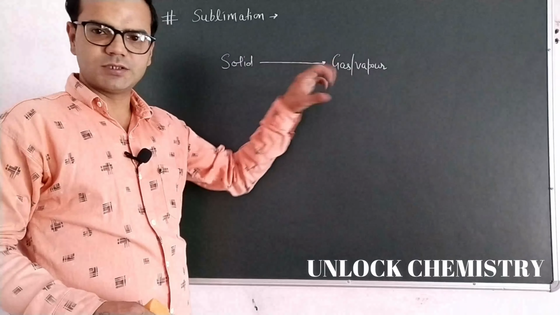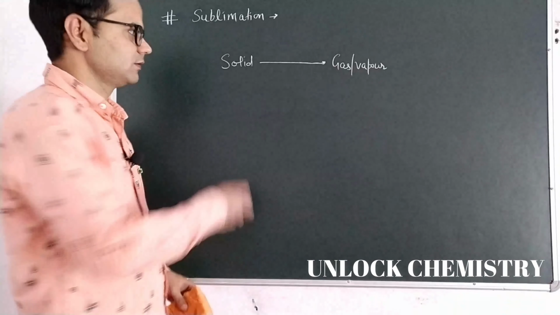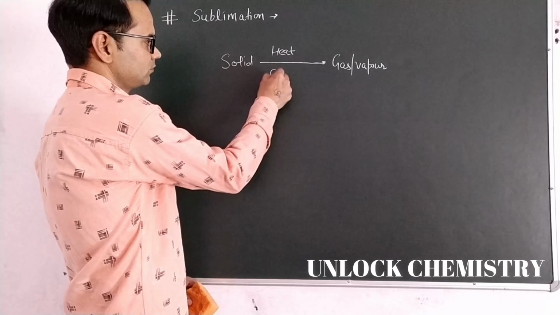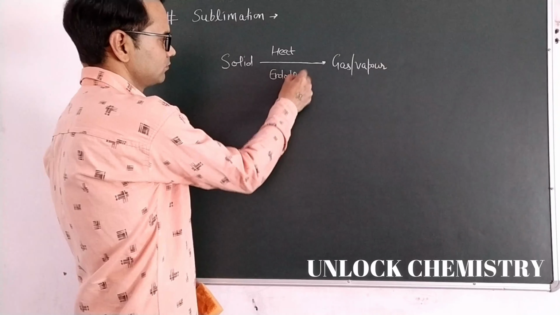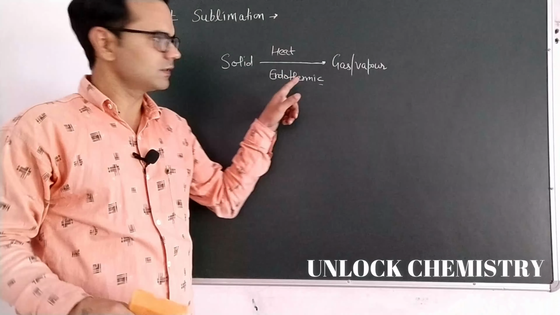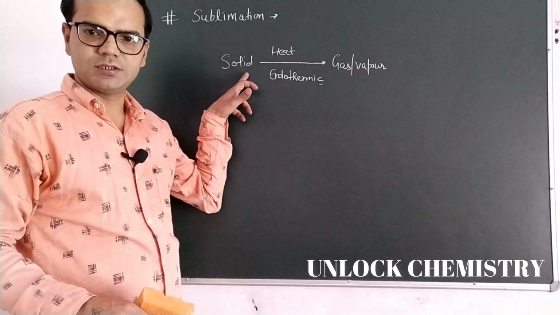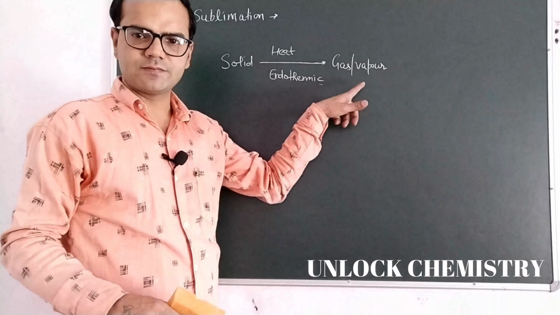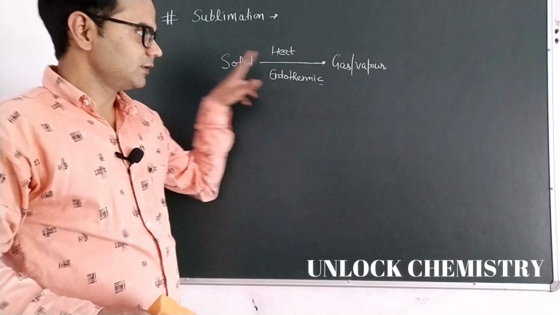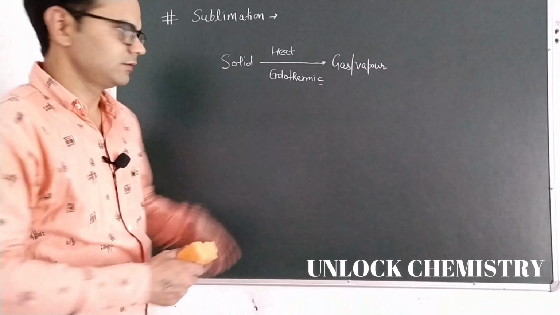some substance absorb energy from atmosphere. So this is an endothermic process. Endothermic process means energy is required, energy is absorbed by solid, then it will convert into gas form without achieving the liquid state, right? And we have practical examples of sublimation.